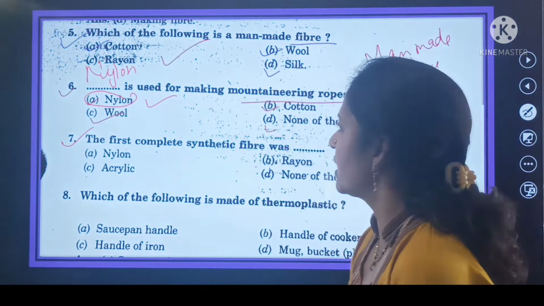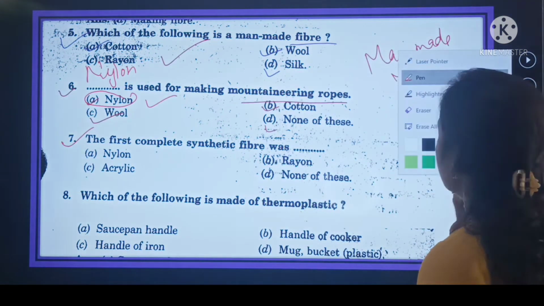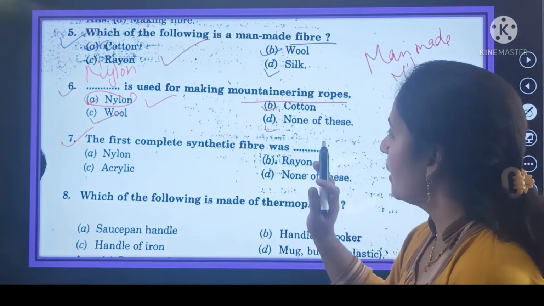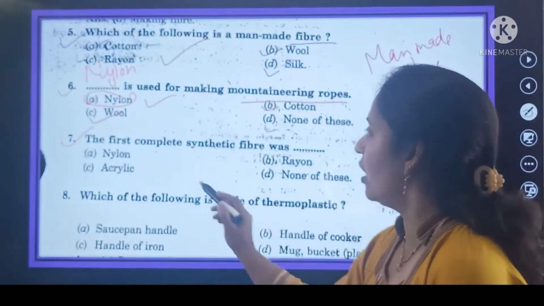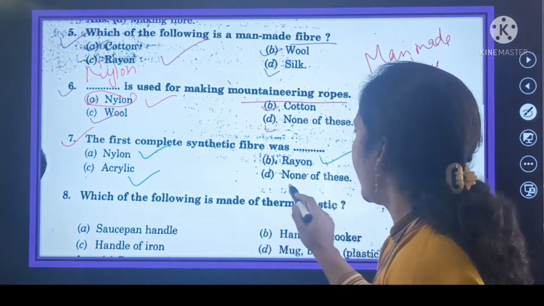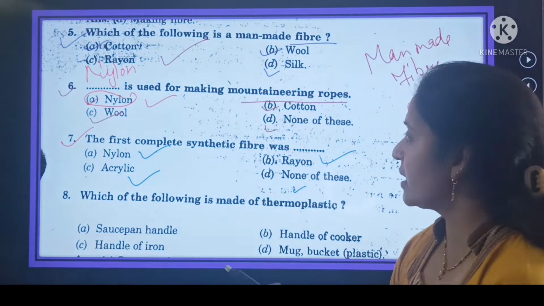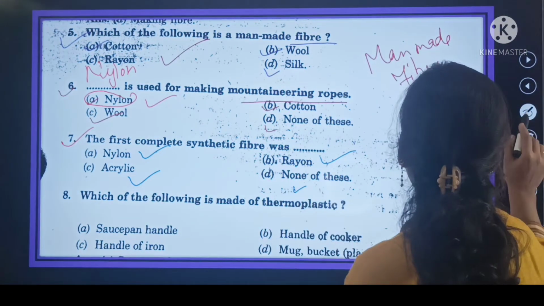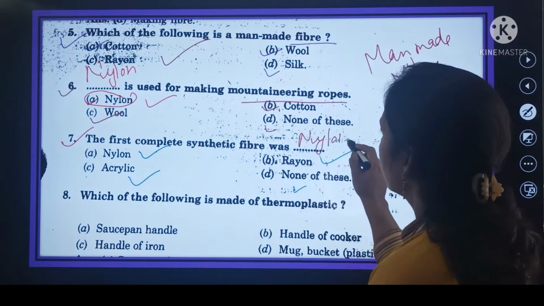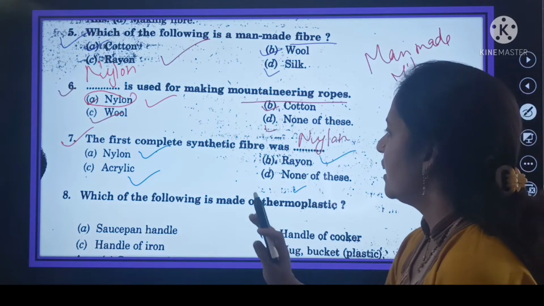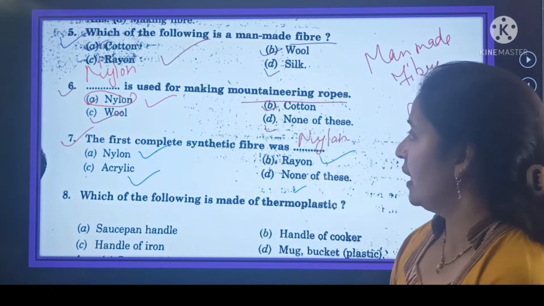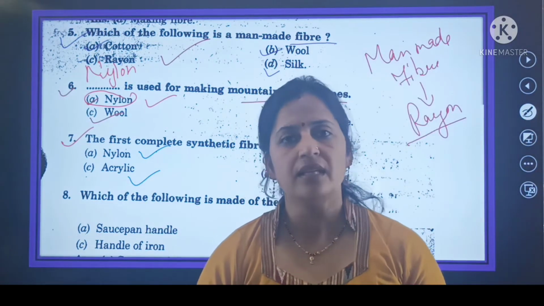Now shift to the question number 7, and your question number 7 is the first complete synthetic fiber was. सबसे पहला complete synthetic fiber जो था वो कौन था? Options are A nylon, B rayon, C acrylic, and D none of these. So here beta, the first complete synthetic fiber was nylon, not acrylic, and even not rayon. So here nylon was the first complete synthetic fiber.